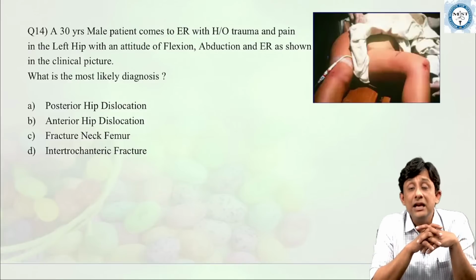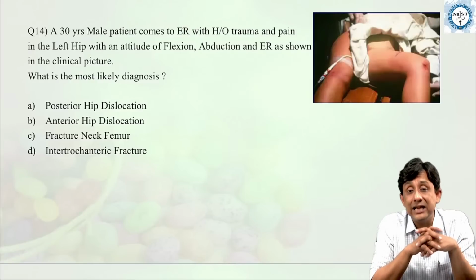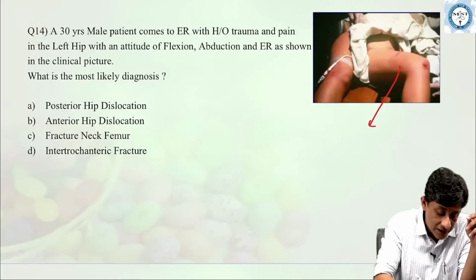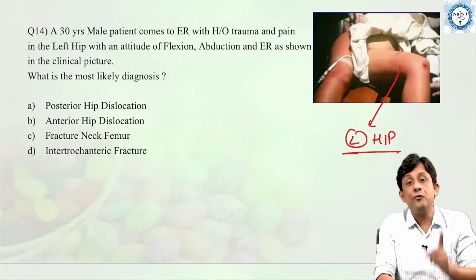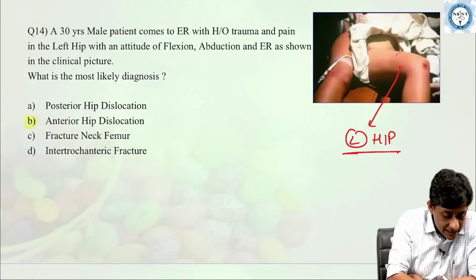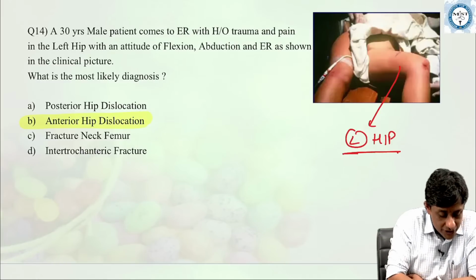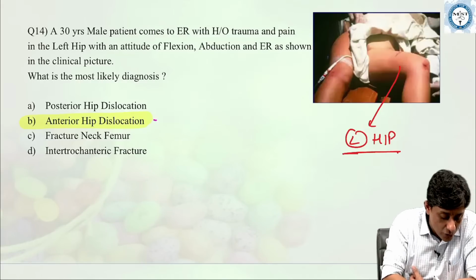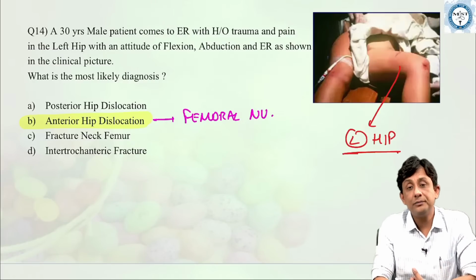This is a clinical picture of anterior hip dislocation. So all of you can see here, the left hip is in an attitude of flexion, abduction and external rotation. This is classically anterior hip dislocation. And long-standing anterior hip dislocation, which nerve does it press? It presses the femoral nerve. Okay?